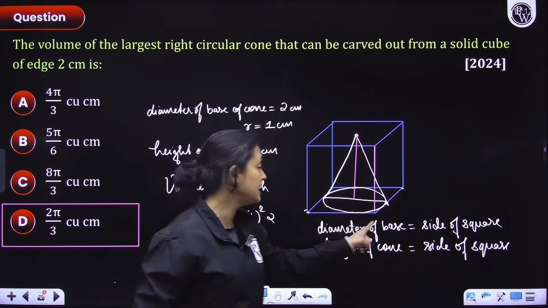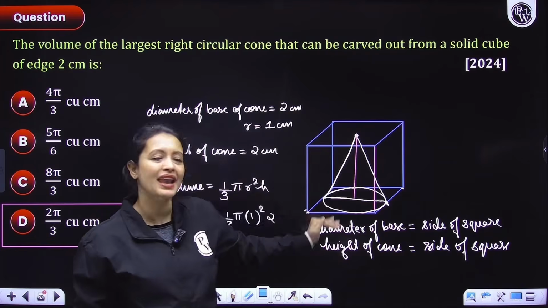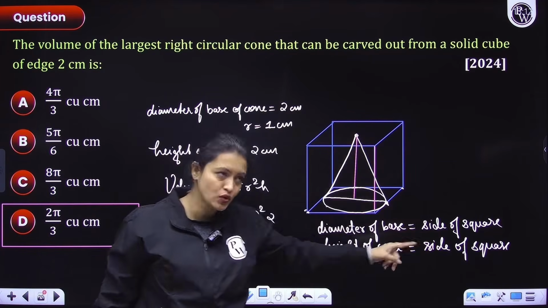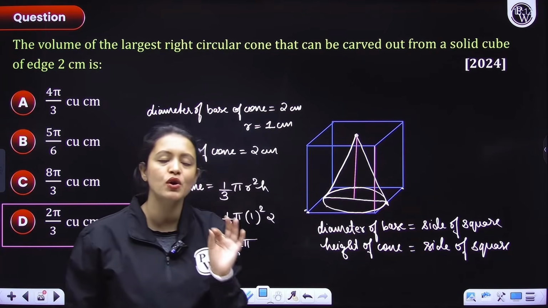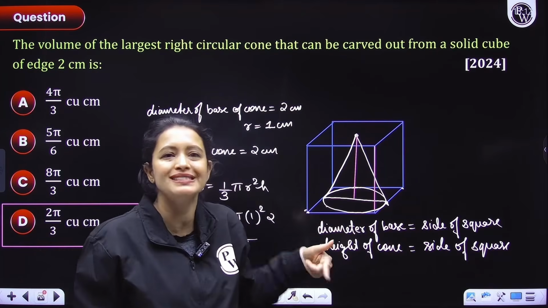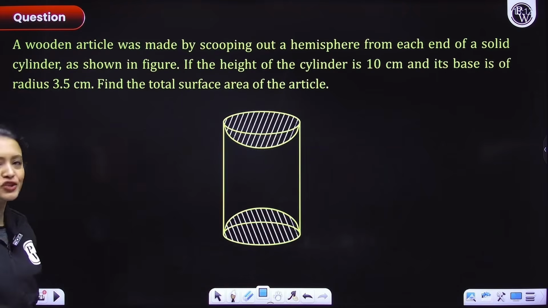So what did we learn from here? We learned this very important thing: the largest cone that can be put in a cube will have the diameter equal to the side of the square. Its height will also be equal to the side of the square. These are small things that you should know because these questions might come in MCQs. With that, let's move on to the next question.